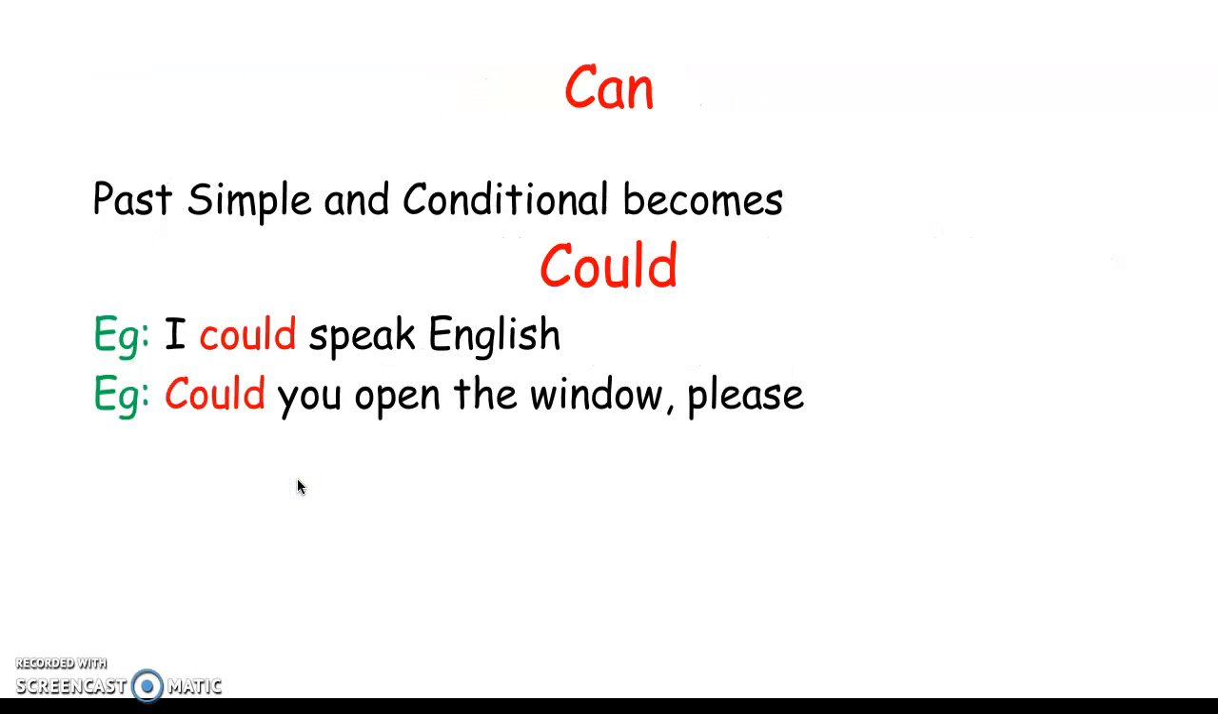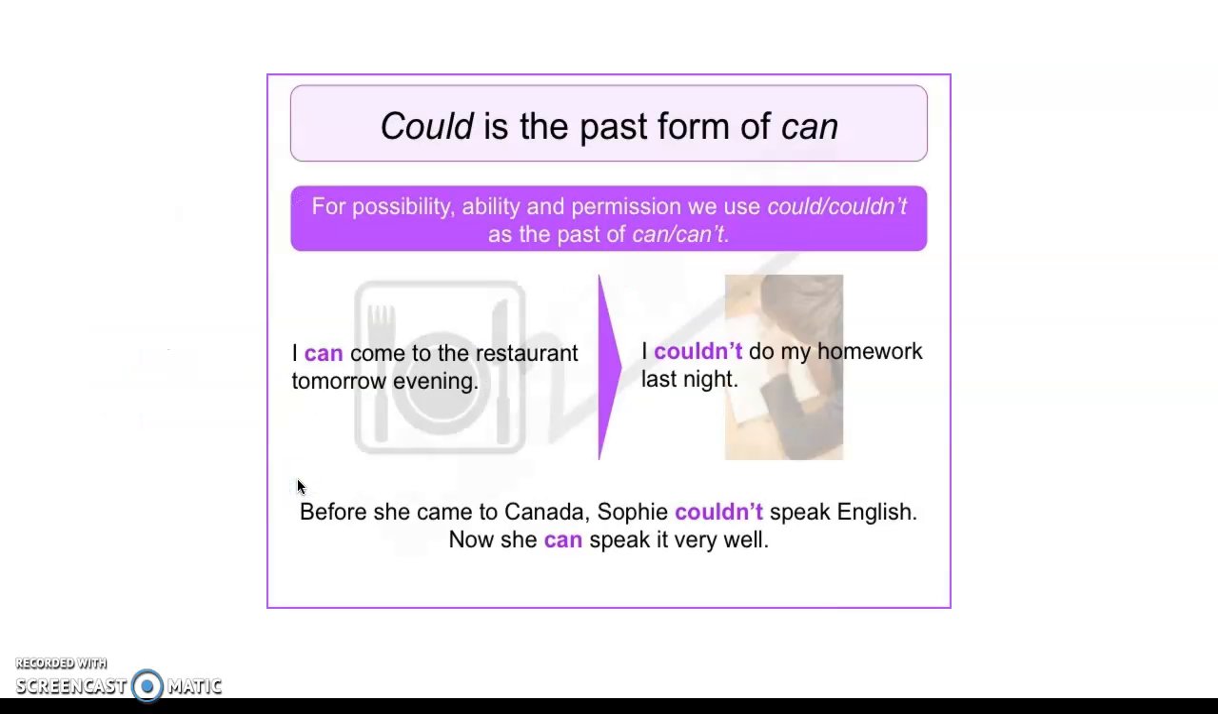In the past simple and conditional, as I told you before, can becomes could. I could speak English, or could you open the window, please? For possibility, ability and permission, we use could and couldn't in the past. For example, I can come to the restaurant tomorrow evening. I couldn't do my homework last night. Another example: before she came to Canada, Sophie couldn't speak English. Now she can speak it very well.